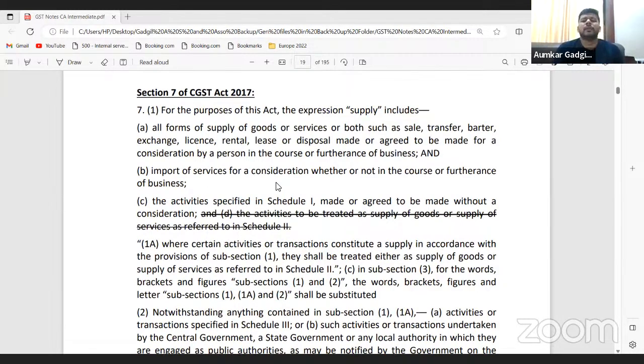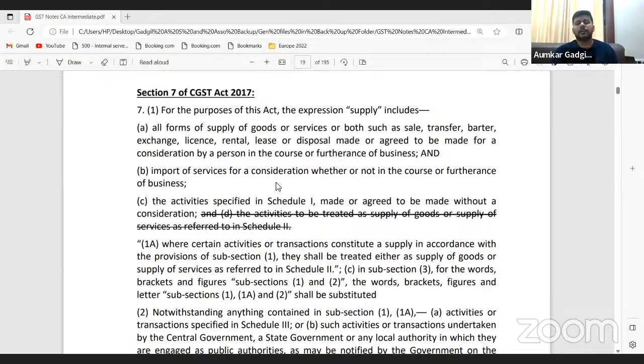So friends, we had discussed that day that supply has an inclusive meaning in section 7 of the CGST Act, wherein supply means and includes all forms of supply of goods or services or both by way of sale, exchange, transfer, license, rental, lease, barter, disposal, which is made or agreed to be made for a consideration in the course or furtherance of business. So we had studied only one element of it. That means we had discussed sale as a transaction.